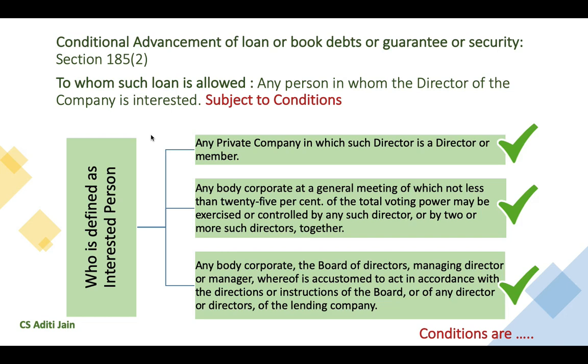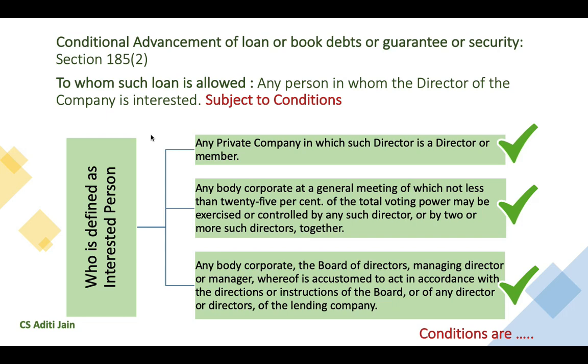The second person defined as interested person is any body corporate at the general meeting of which not less than 25% of the total voting power may be exercised or controlled by any such director or by 2 or more such directors together. Now, what is 2 or more such directors?